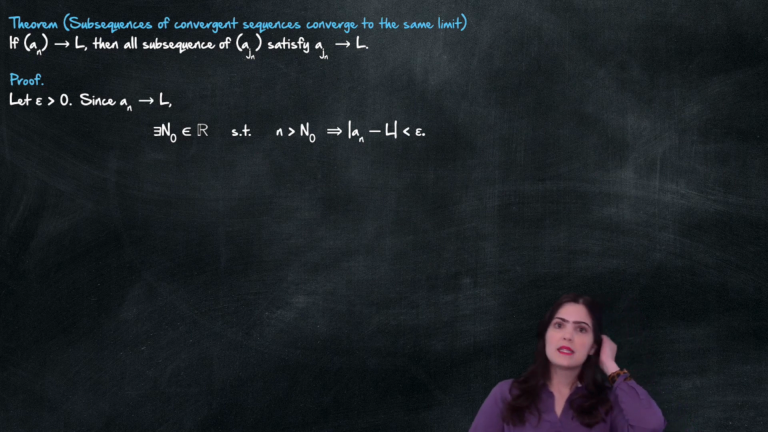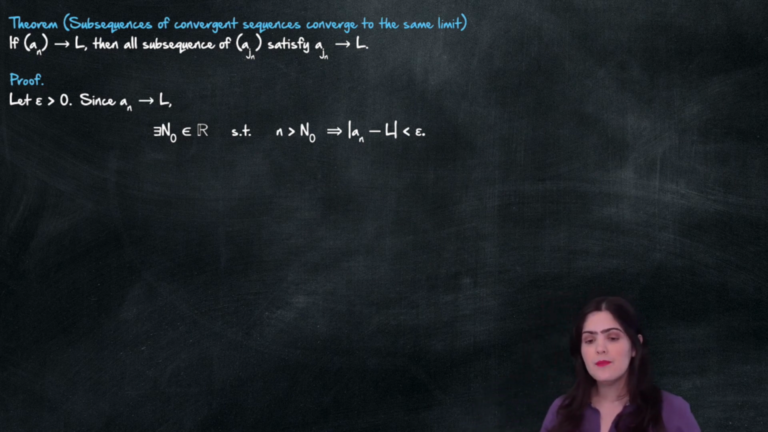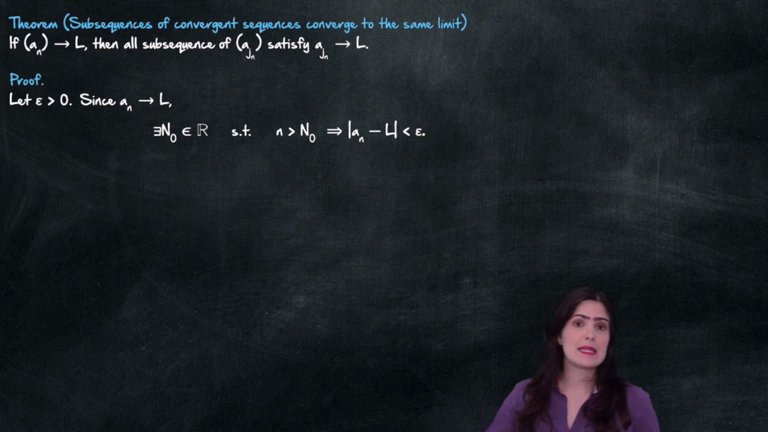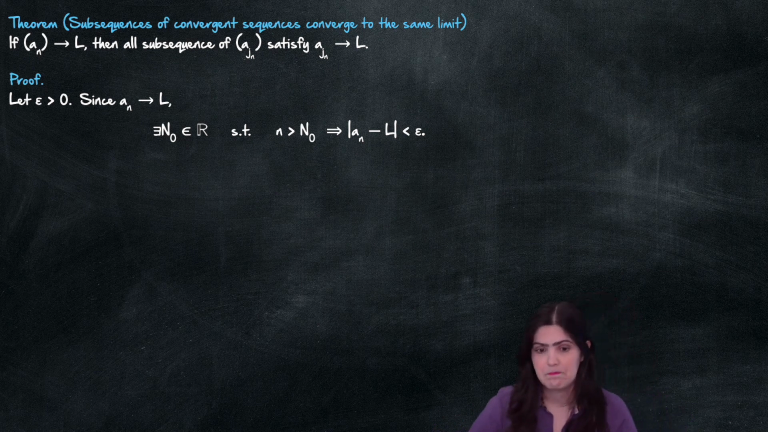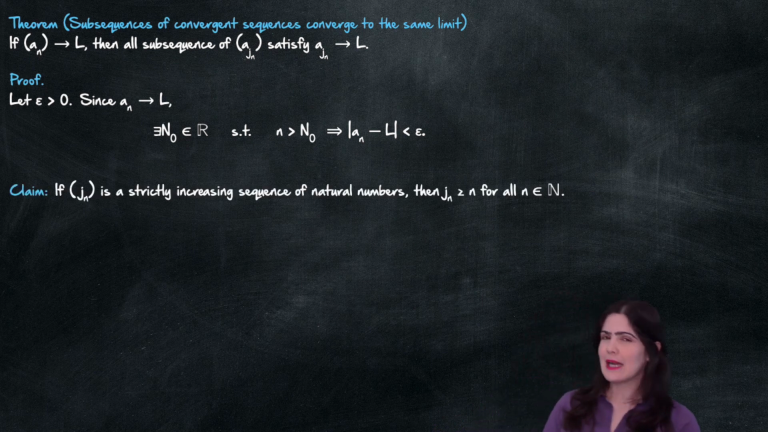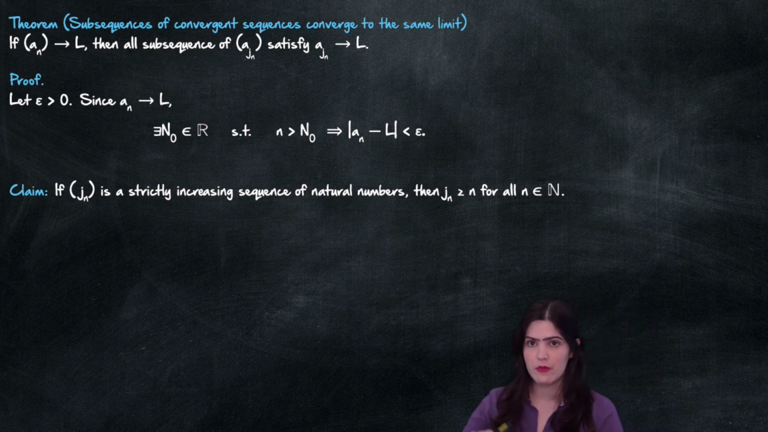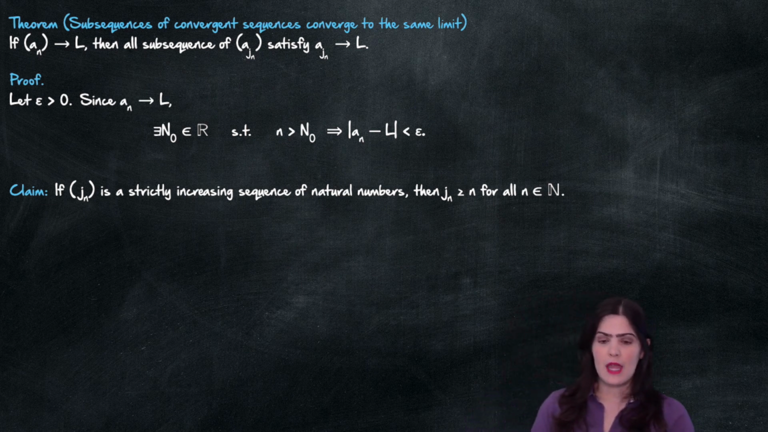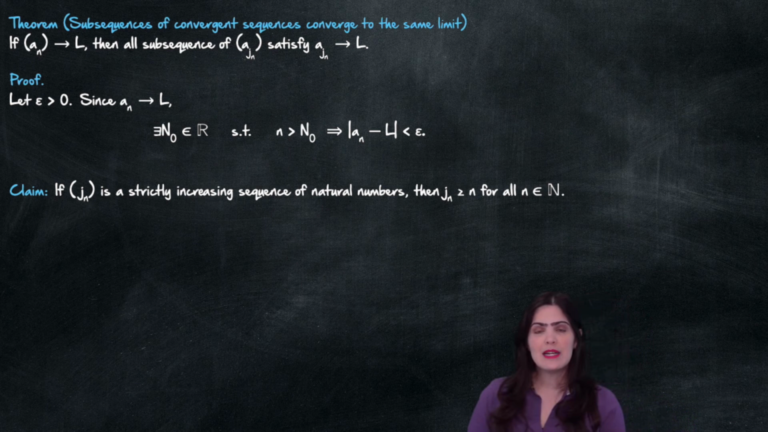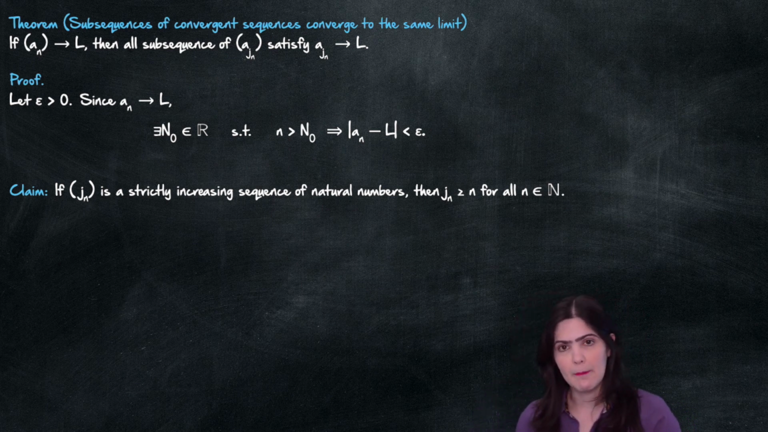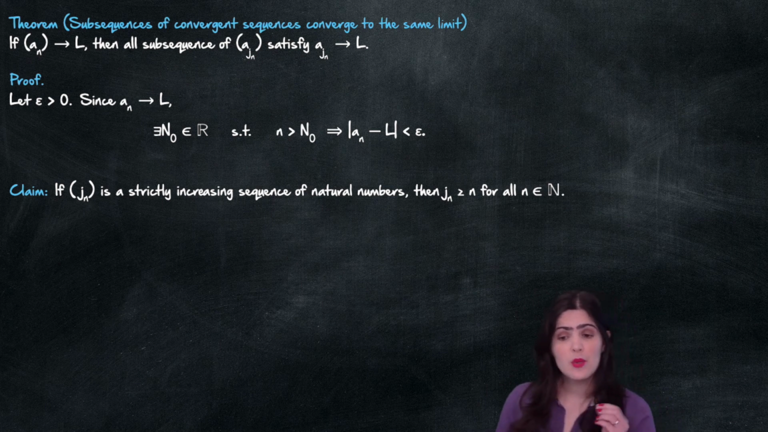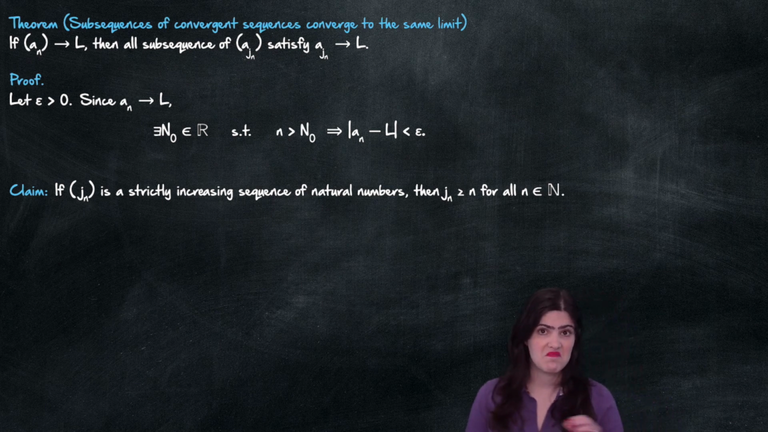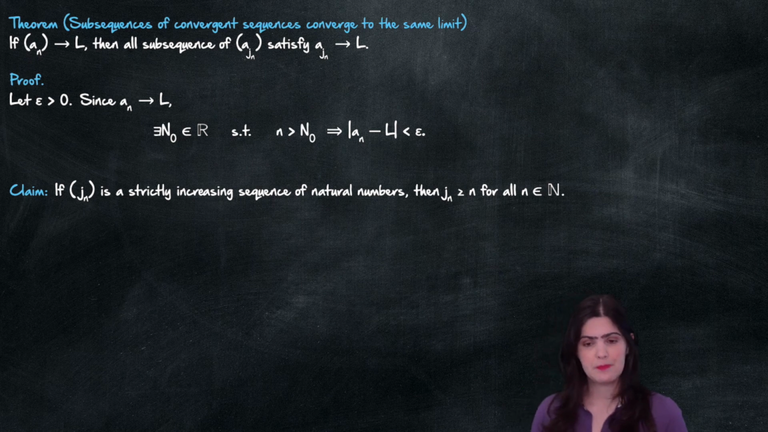Well, to prove it, we need to fix an epsilon positive. Now we know that a_n converges to L, so there exists an n_0 such that if n is bigger than n_0, then the distance between a_n and L is less than epsilon. Okay. And now I have a claim here. For now, believe me, I'm going to prove it later. But what I'm going to say is that if I have a strictly increasing sequence of natural numbers, j_n, then j_n is greater than or equal to n for all natural numbers n. It feels obvious, but we need to prove it.